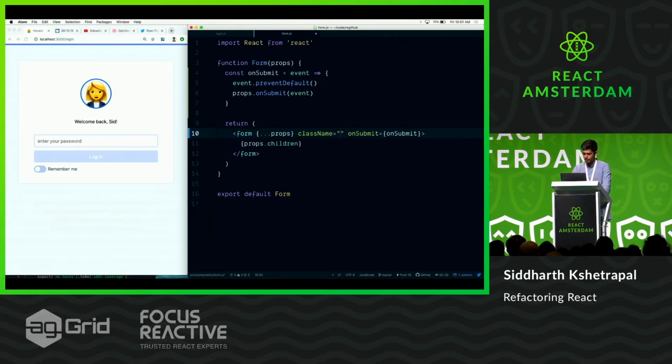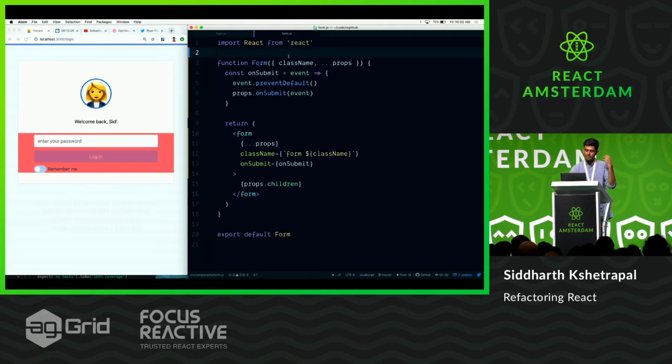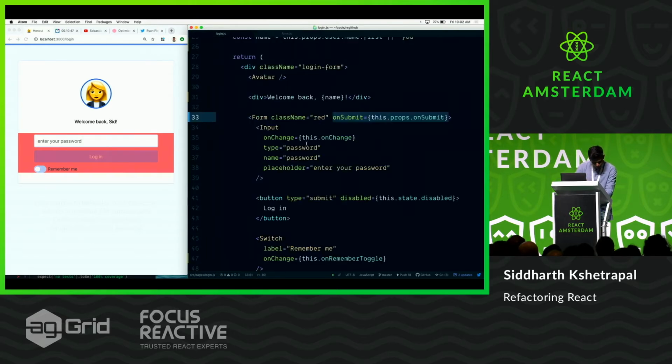So what we're going to do here is say form, and then I'm going to put a class name. And this class name I'm going to destructure from up here and then say rest of the props. So what I'm doing is taking out the class name so that there are no conflicts anymore, and then I apply the props, then apply my class name, and then apply the onSubmit. So every time you see a reusable component which doesn't have this spread, it's a code smell. Just beware of the order that you want to put it. Cool, let's see what else we've got.